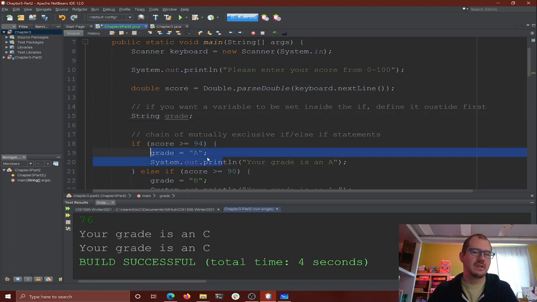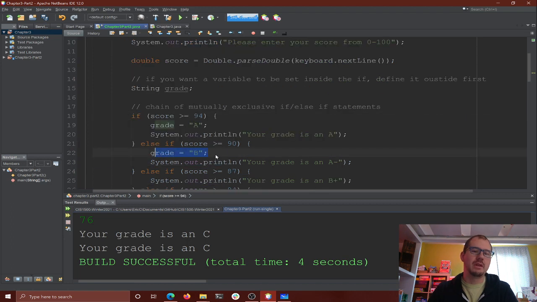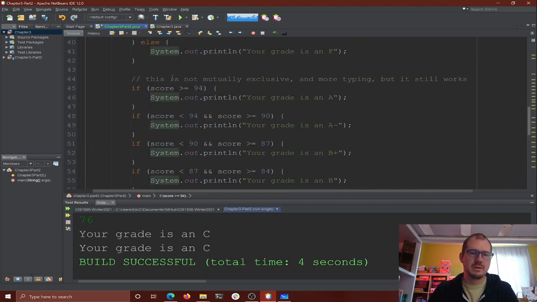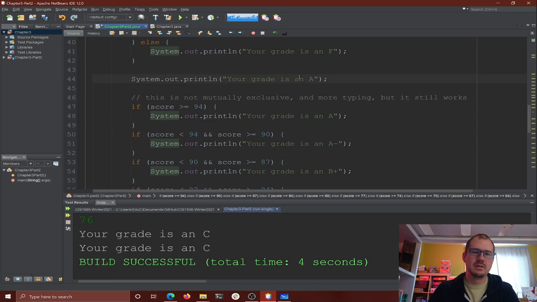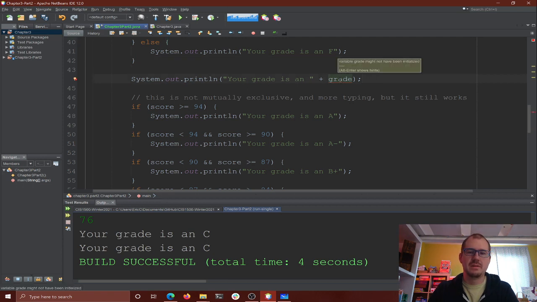Then inside I just say grade equals A, and then grade equals A minus, and on and on and on. So I can assign the grade down there, and then I can cut all these out here. When I'm done, I can print, "Your grade is", and then add in the grade variable, like how we would say hi to people by name.